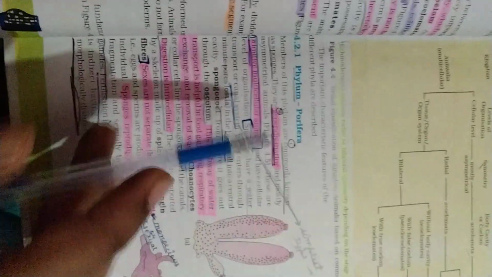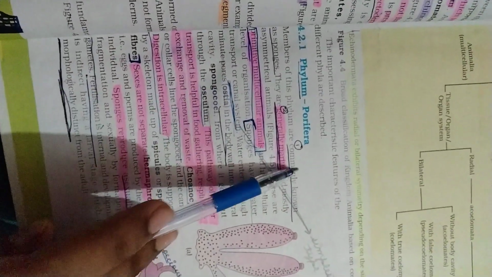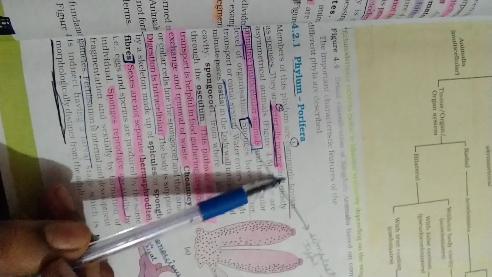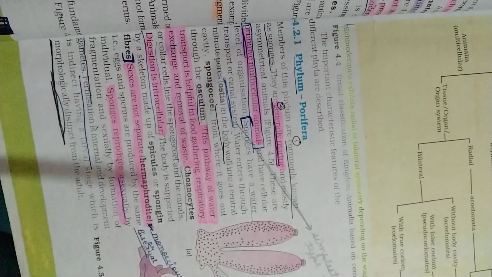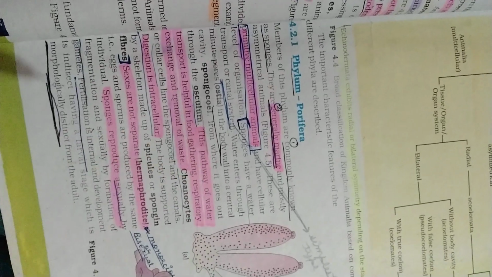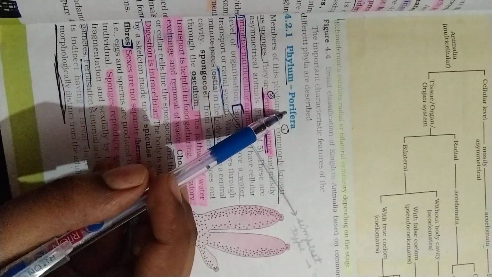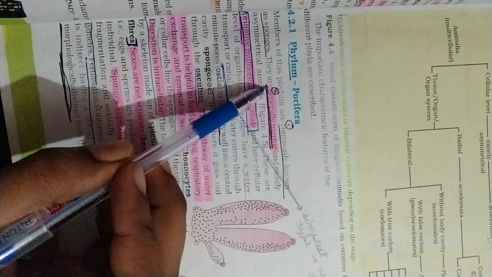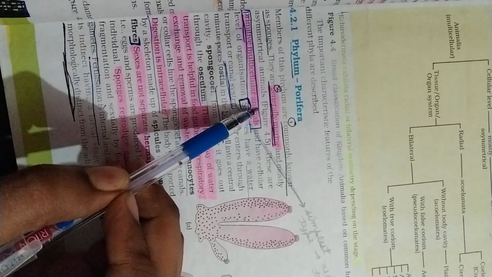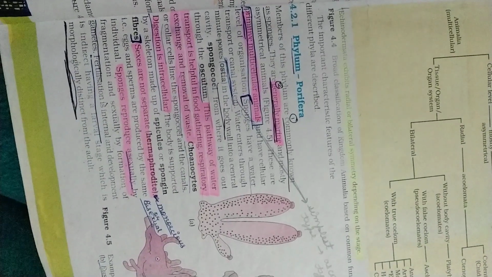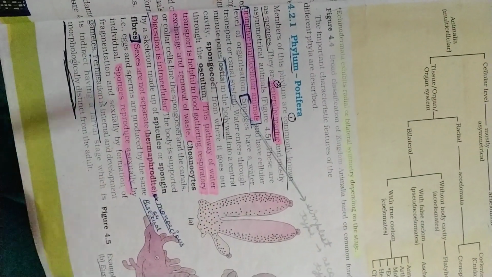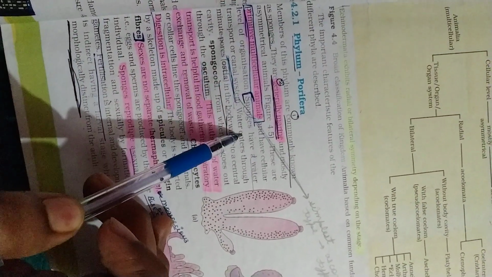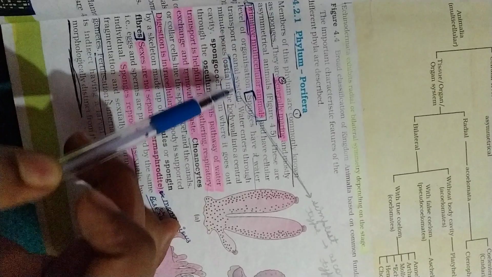Now we will come to the phylum. First is phylum Porifera. The members of this phylum are commonly known as sponges. They are generally marine and asymmetrical organisms. They are primitive multicellular animals. They have a cellular level of organization. Sponges have a water transport and canal system.